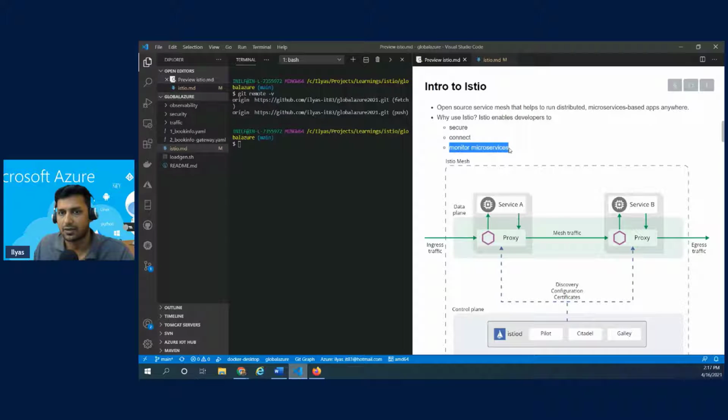And then monitoring microservices. For me, this is one of the major benefits, right? The moment I plug in Istio on top of my Kubernetes workload, immediately I can get visibility into the auditing, logging, and the communication between services, including if there is any fault. So this is a very interesting area.